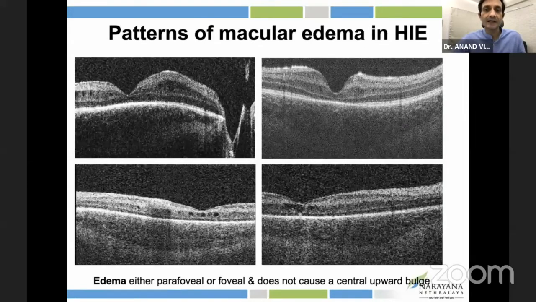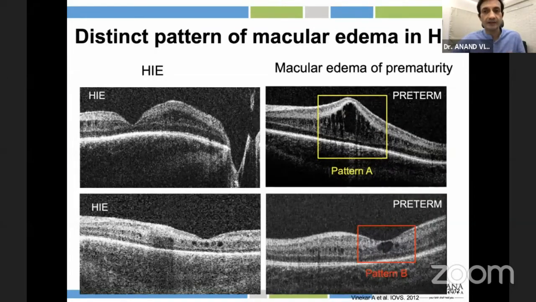And these are the patterns of edema that have been shown. And these are, as you can see, distinct and different from the ones we found in the macular edema of prematurity, which is more exactly subfoveal, and there is a disruption, and that's that on the right. There's a disruption of the foveal dip, and it looks like cystoid macular edema that we so often see in adults after surgery or inflammation or uveitis.